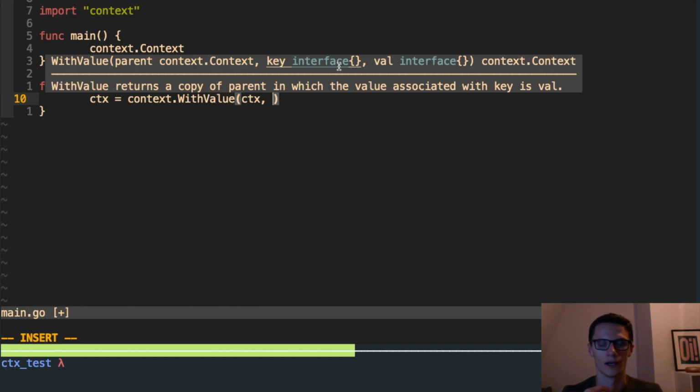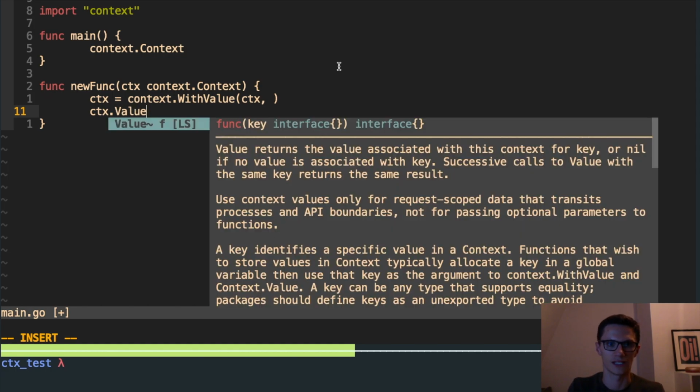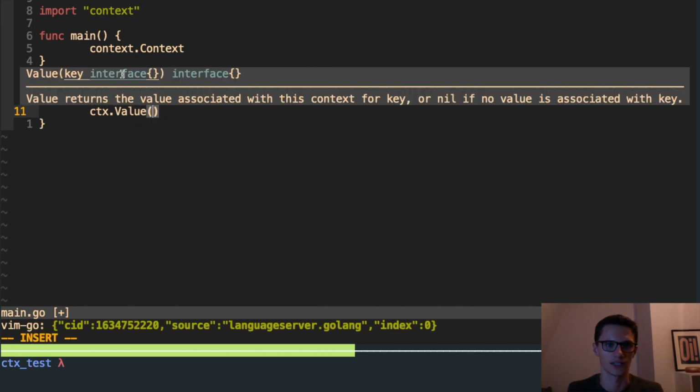So in order to then read these later, which you can do with context.Value passing the key, as you can see here, you're going to have to pass an interface type and get back the interface type.